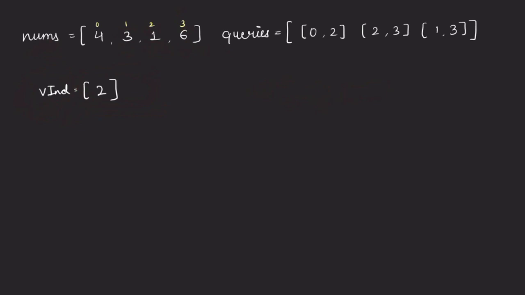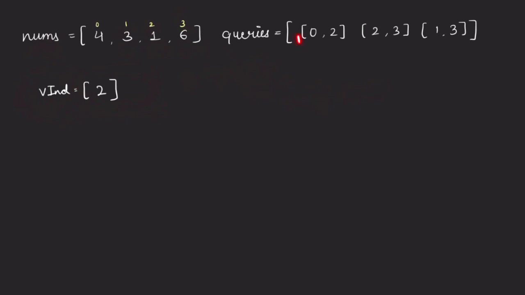And since we know that we cannot go with an n into m approach, we will have to think of something like an n into m log m approach. We know that the elements in this array are present in sorted order, so we can apply a kind of binary search over here. Now how can we do that?